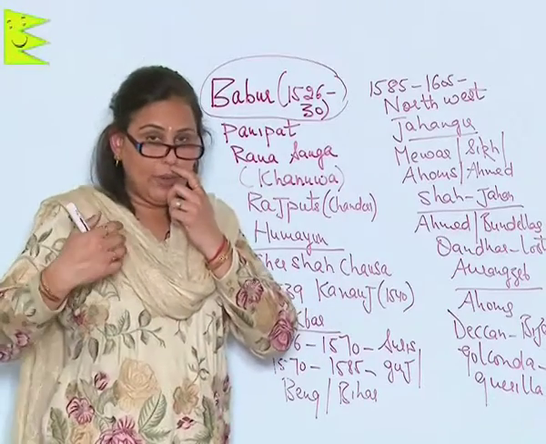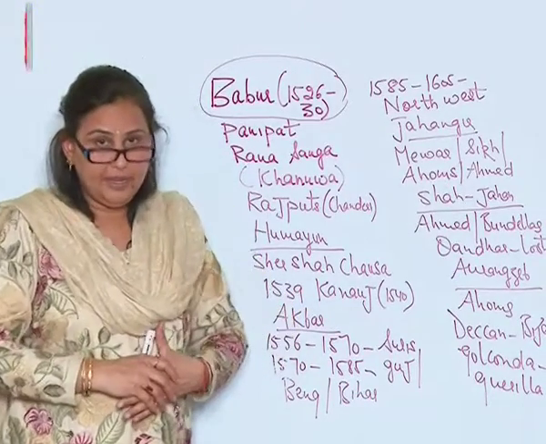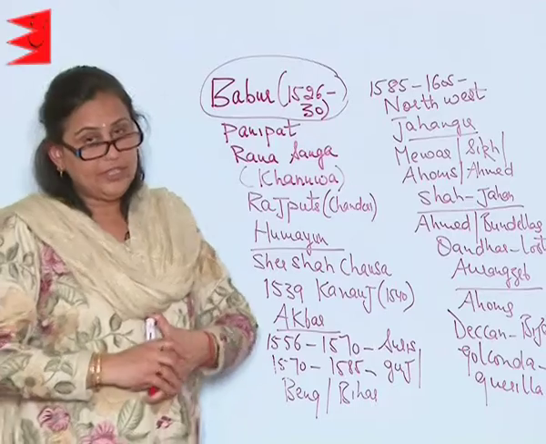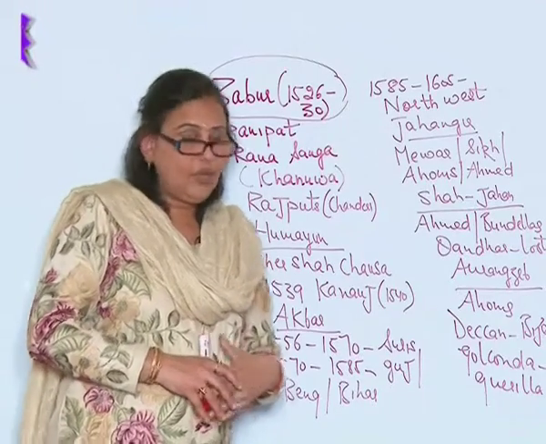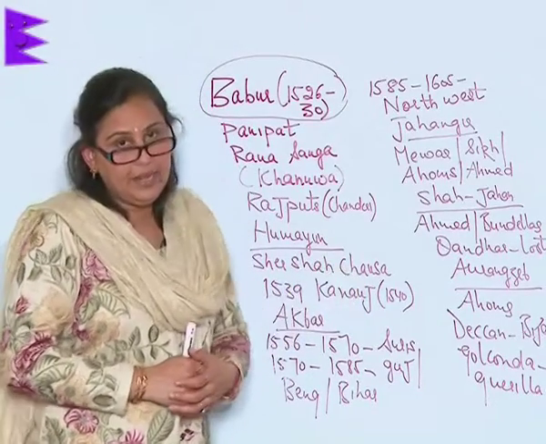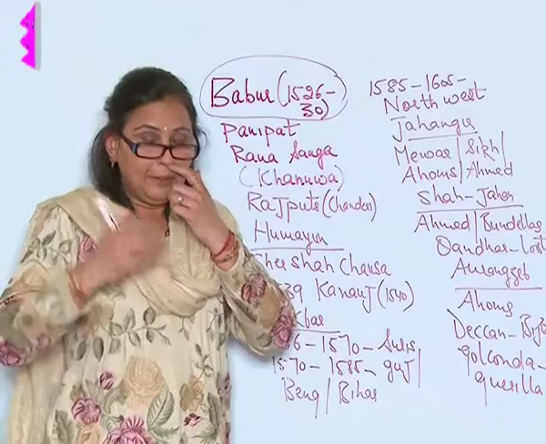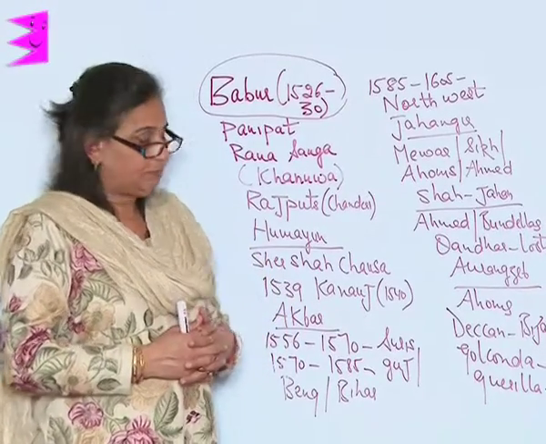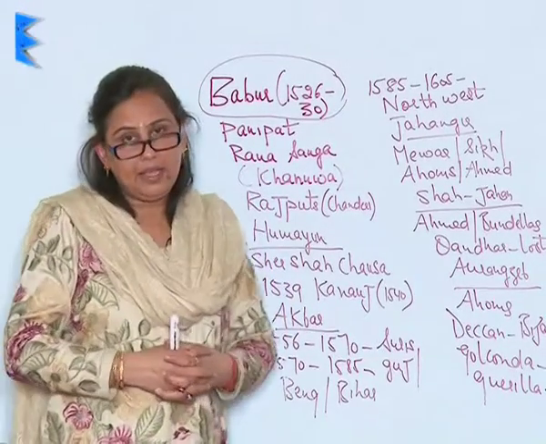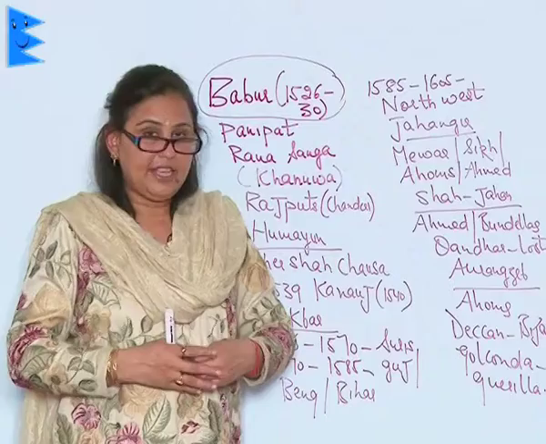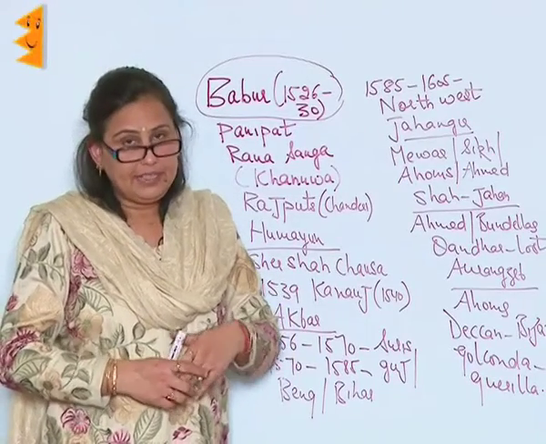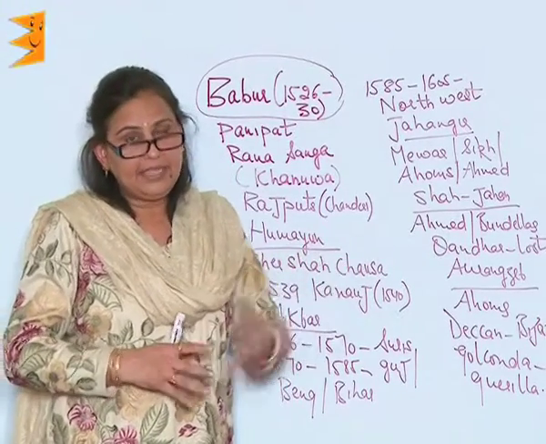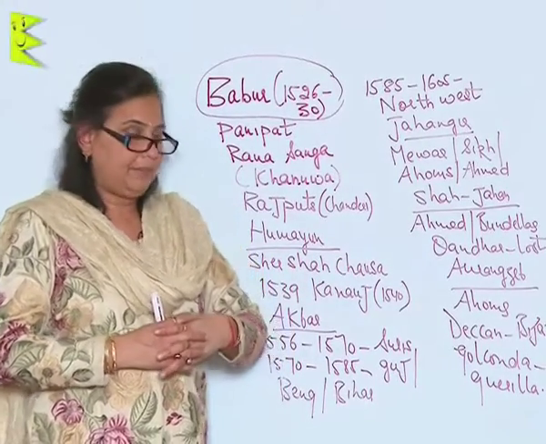And thus Humayun had to run away from India and take shelter in Persia. Later on, when Sher Shah Suri died, Humayun once again regained his throne. But when he came back, he fell down from the staircase of his library and it is said that he tumbled in his life and tumbled out of it.